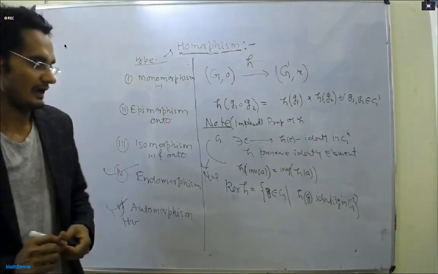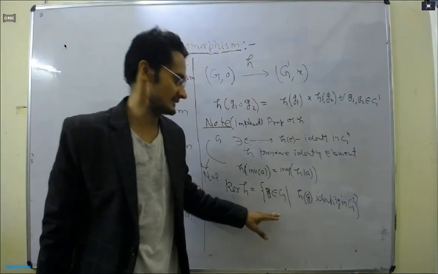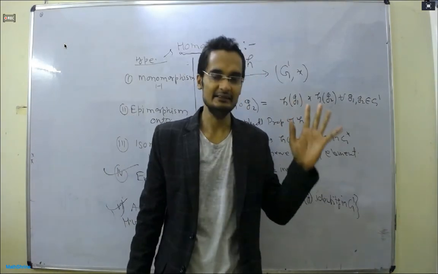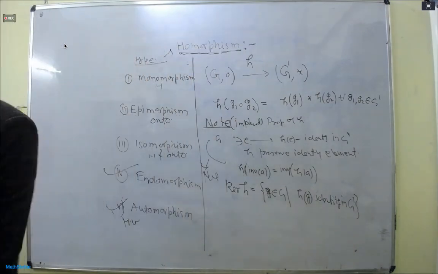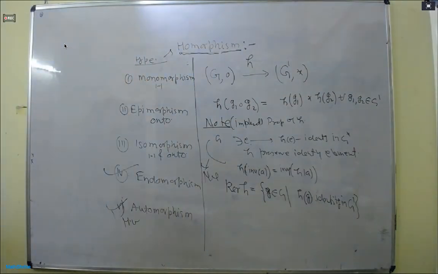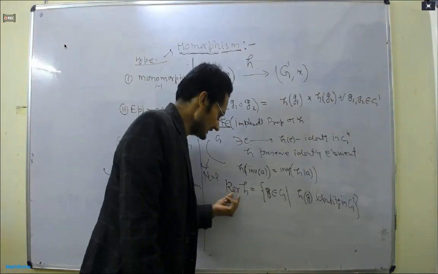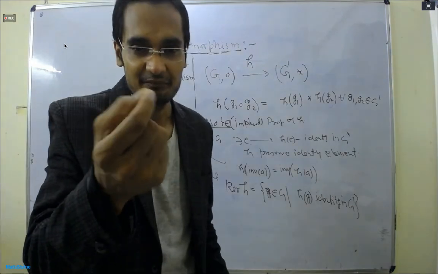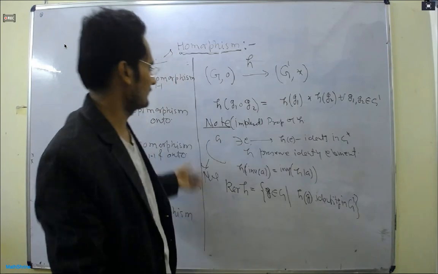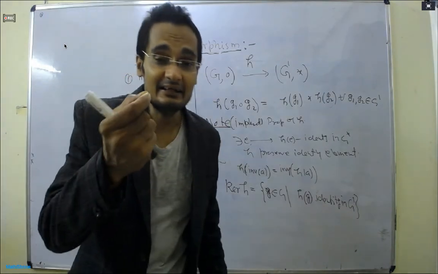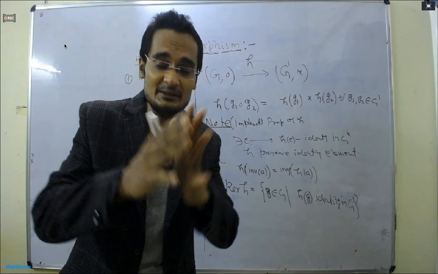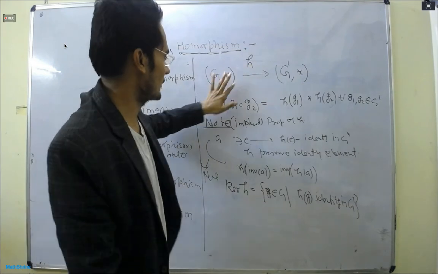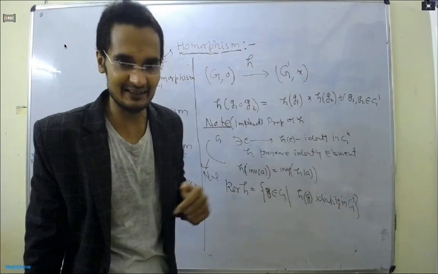Why is this important? The kernel of H is an important cell of the main group that retrieves the maximum information about the group. If you remember, we have a mapping H from a group to another group. But if we can capture how many elements map to the identity element, that cell is very crucial, very important.